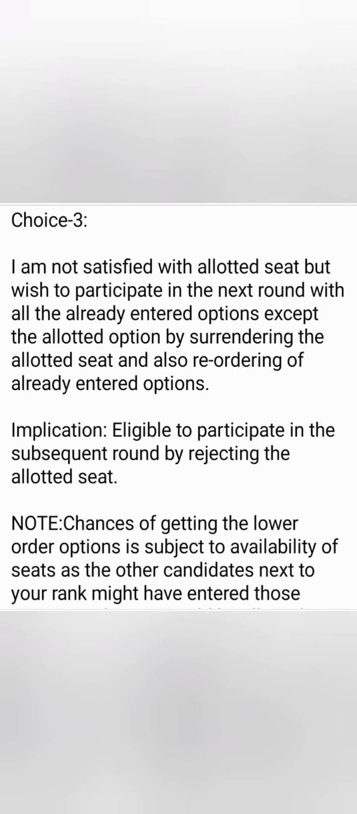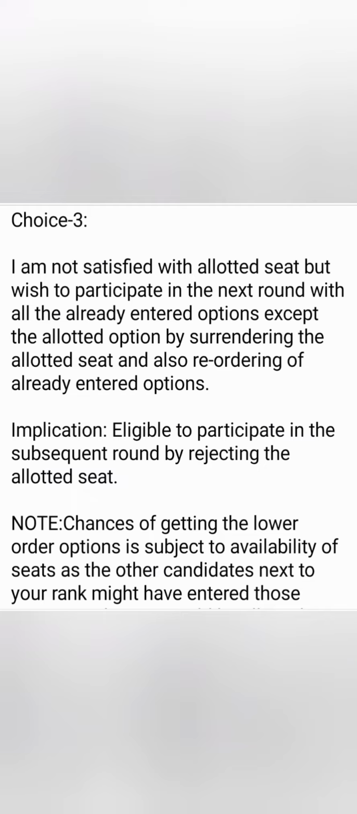Now choice number 3, so it's very clear, it says reject. That means you are completely unhappy with the seat and you are not willing to take that seat and you are rejecting that seat. So in this case, if you are doing choice 3, that means you can participate in the next round of counseling, and whatever option entry you have done in the first round, the same option entry will be taken to the next round, right? But you can reorder, modify all those already entered options, right? So this choice means that you are rejecting the seat.